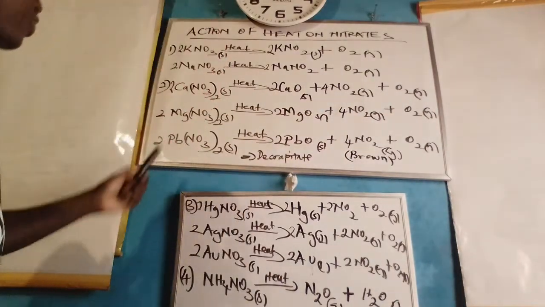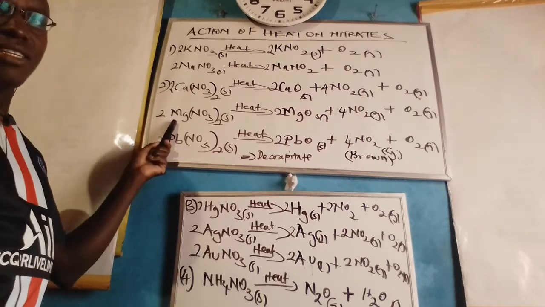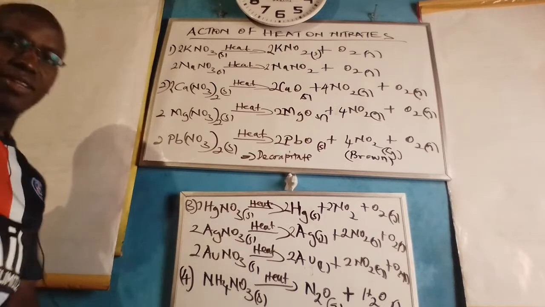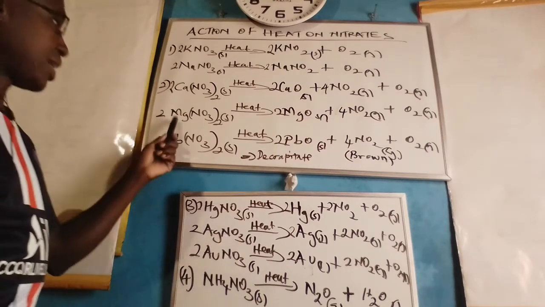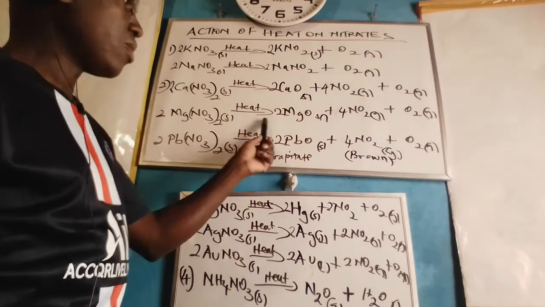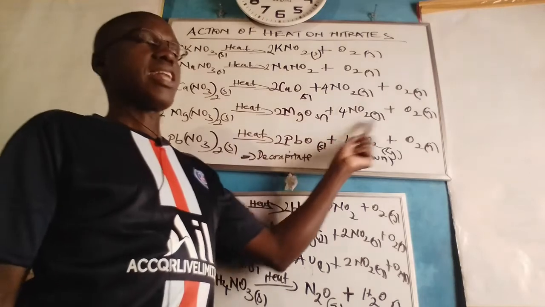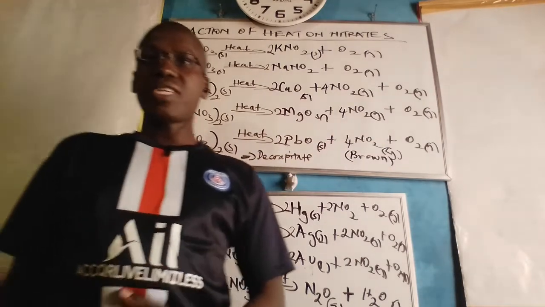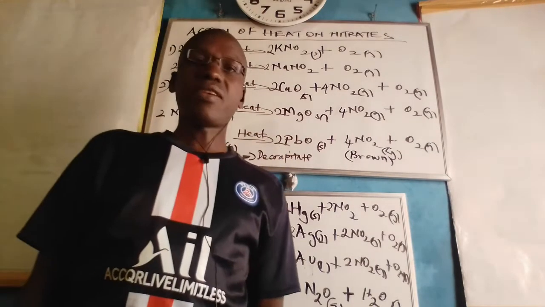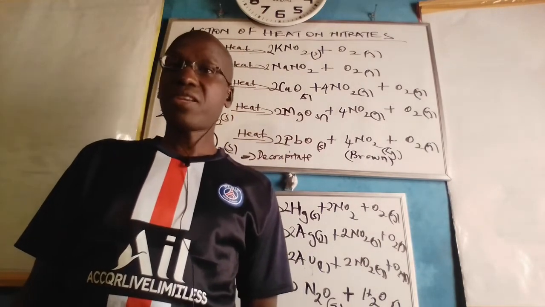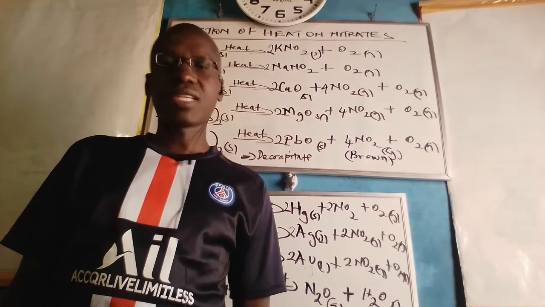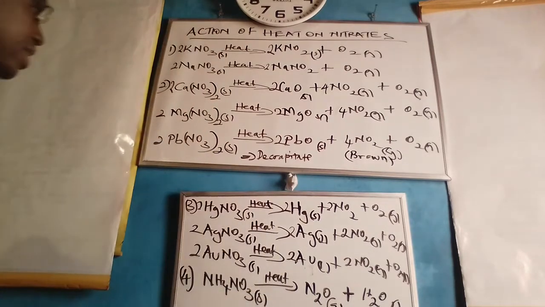This trend is true for other divalent metal nitrates, namely magnesium nitrate, zinc nitrate, lead nitrate, copper nitrate, and so on. And therefore, when we take magnesium nitrate as an example, we find that when you heat magnesium nitrate, it is reduced into magnesium oxide, nitrogen oxide, and oxygen gas. What this shows is that the nitrates of divalent elements decompose on heating into their corresponding metal oxides, nitrogen oxide gas, which is a brown gas, and oxygen gas, which is a colorless gas. And that is the trend.